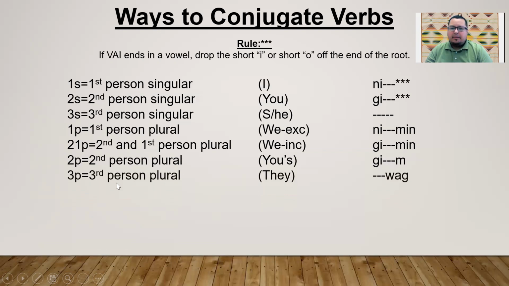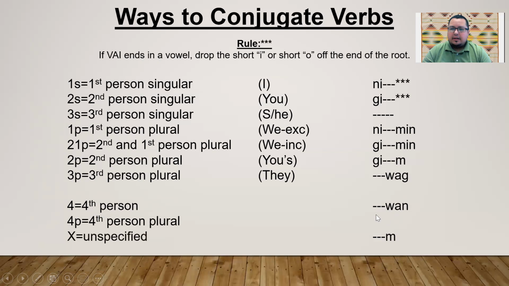Third person plural, talking about she or he, more than one she or he, talking about they. You're going to have your verb plus wug on that one. A little later on, we're going to get into talking about fourth person. She or the other person that's with she or he would be the fourth person in a sense. And the pattern is right there, the verb in one. There's also fourth person plural, I believe is the same thing, but I'll look more into that.